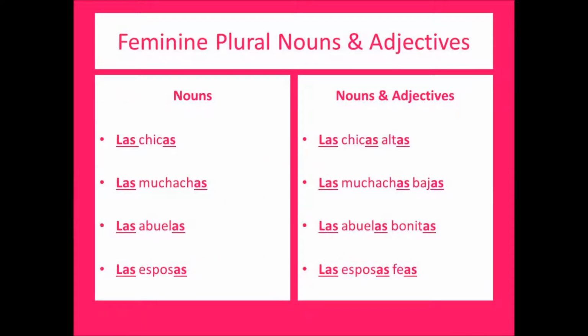Las chicas altas. Las muchachas bajas. Las abuelas bonitas. Y las esposas bellas.